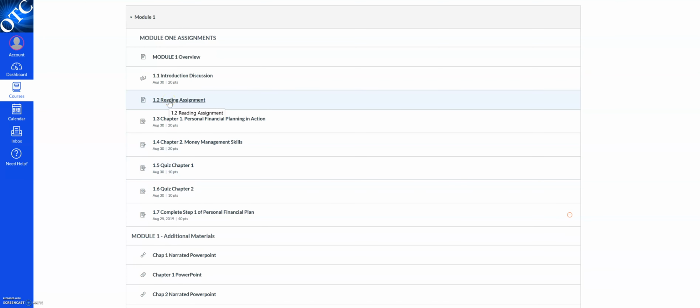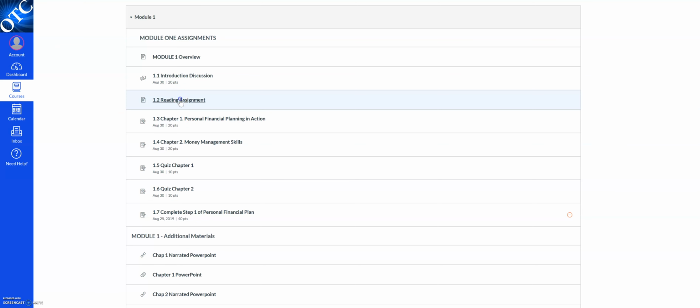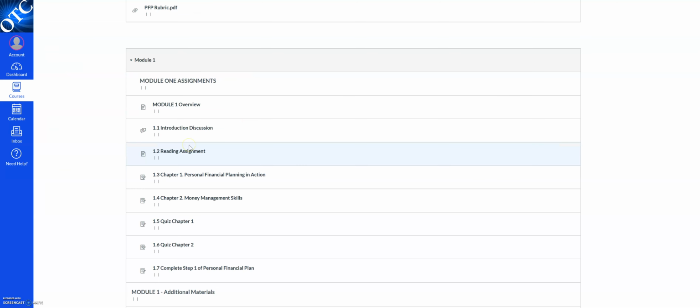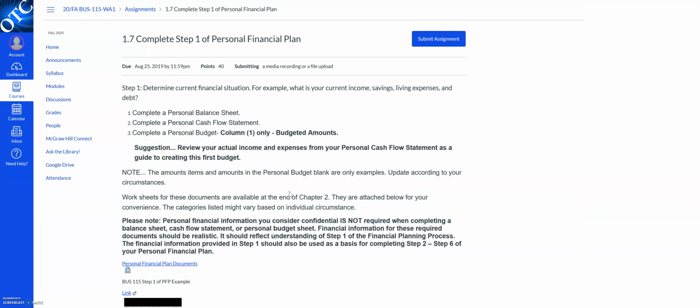Here's some reading assignments. Introduction discussion, that's the first one. Here's some things that you'll want to include in the introduction discussion. And then the reading assignments will tell you read Chapter 1, Chapter 2. And then here are each of the assignments. Chapter 1, Connect assignment. Chapter 2, Connect assignment. Chapter 1, Connect quiz. Chapter 2, Connect quiz. And then more information about completing step 1 of the personal financial plan.